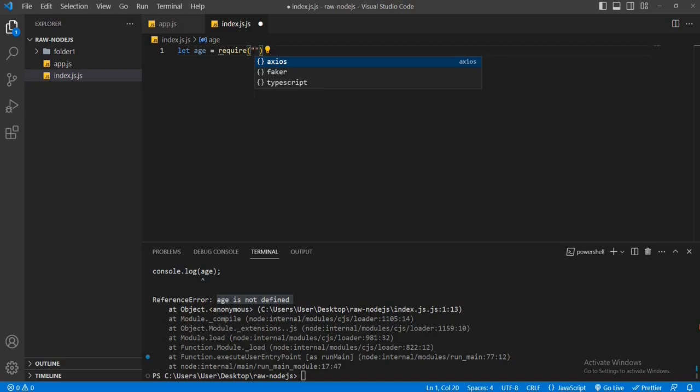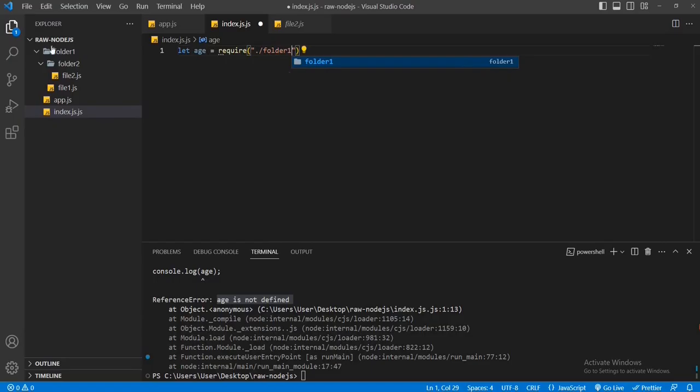If the target file is a sibling of the current file, then you have to write ./ then the file name. In our case, the file name is app.js. You do not need to pass .js here. Node.js automatically grabs the .js. If the target file is one step up, then you have to pass ../. If the target file belongs to another folder, then you have to use ./ then the folder name. For example, folder1 is a sibling of the current file, so ./ then folder1.